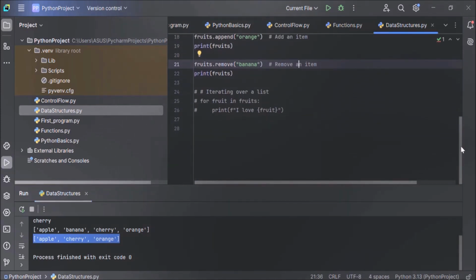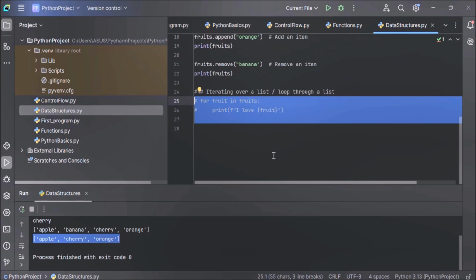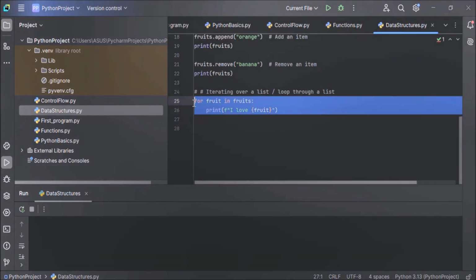Now next is how to iterate over a list, how to loop through a list. You can loop through the list items by using a for loop. In this example, let me uncomment this example.